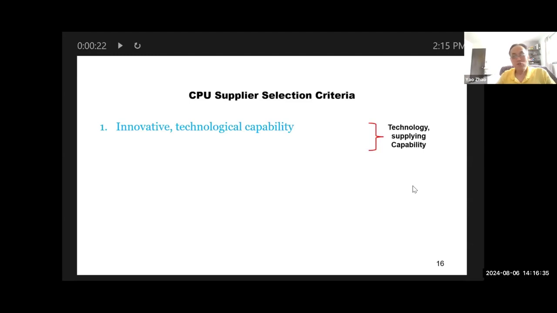The supplier has to be innovative, technologically and engineering capable. And second, the supplier should have enough production and supply chain capacity, so they will be able to meet your demand. If your volume goes up, then they can follow up. That's a very important thing.